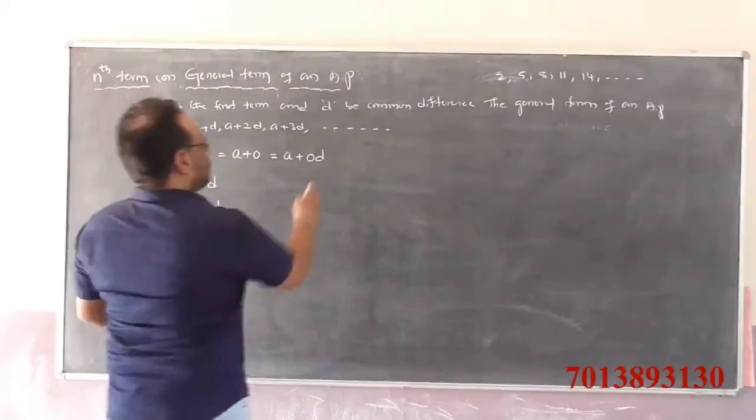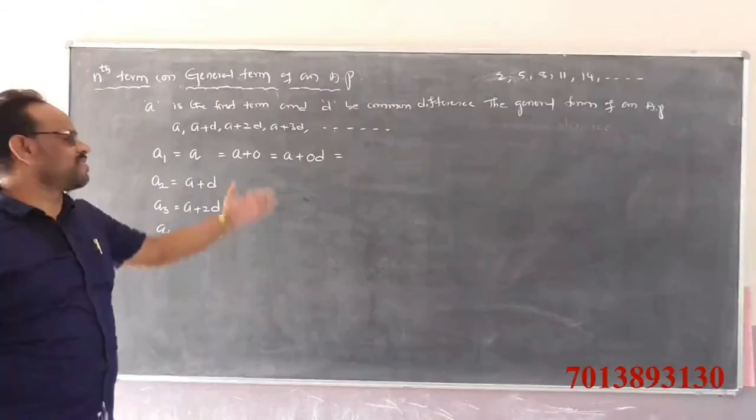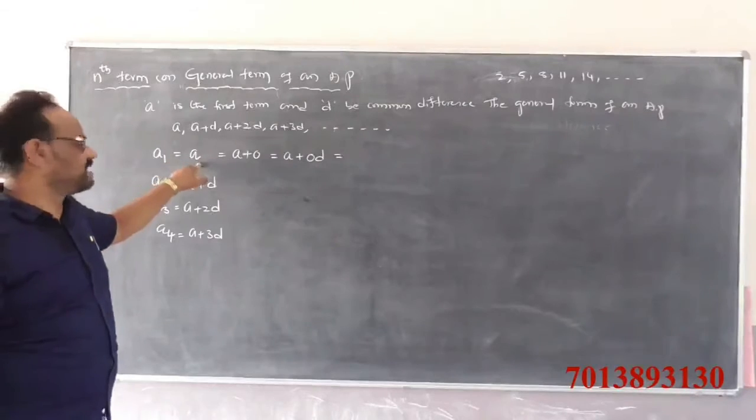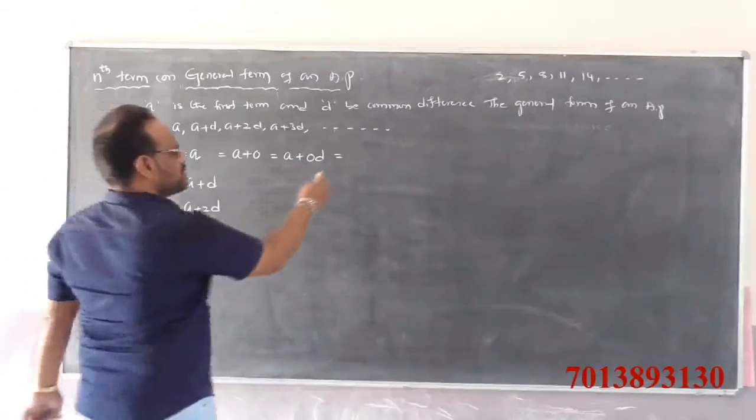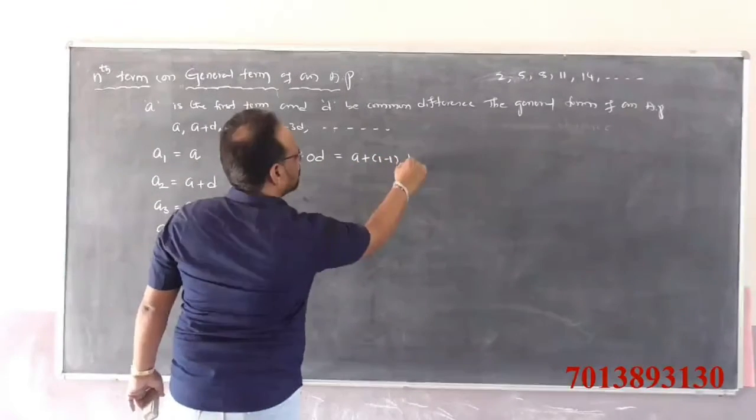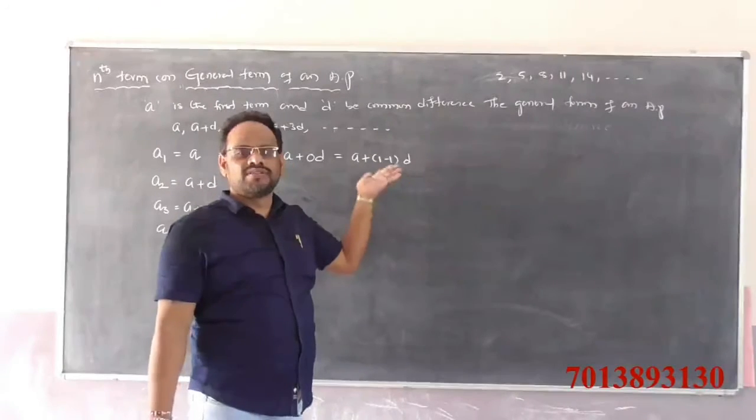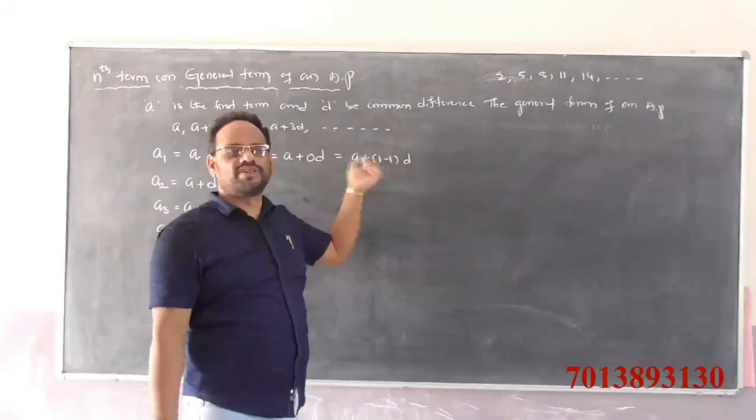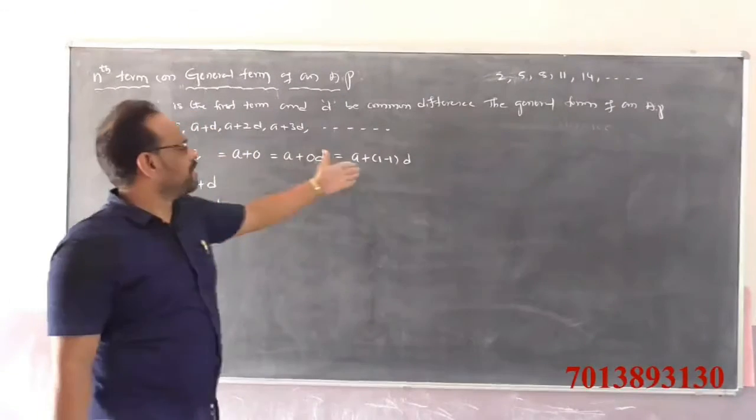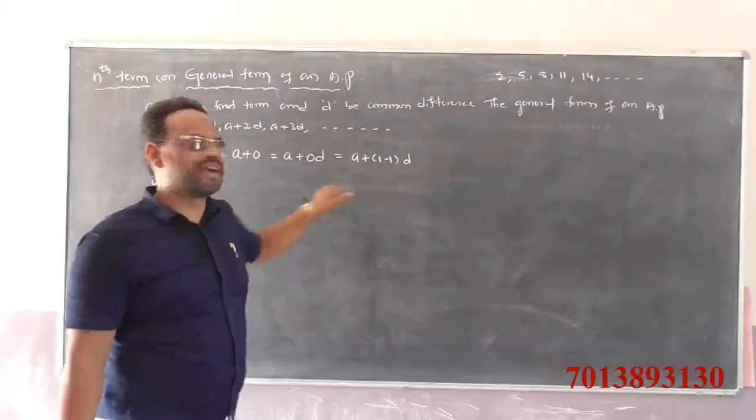So 0 can be written, for our convenience, according to the position of a, which is the first term, as 1 minus 1. So a plus 0 can be written as a plus 1 minus 1 into d. 1 minus 1 is 0, and 0 into d is 0, so a plus 0 is equal to a. There is no change. So a can be written as a plus 1 minus 1 into d.